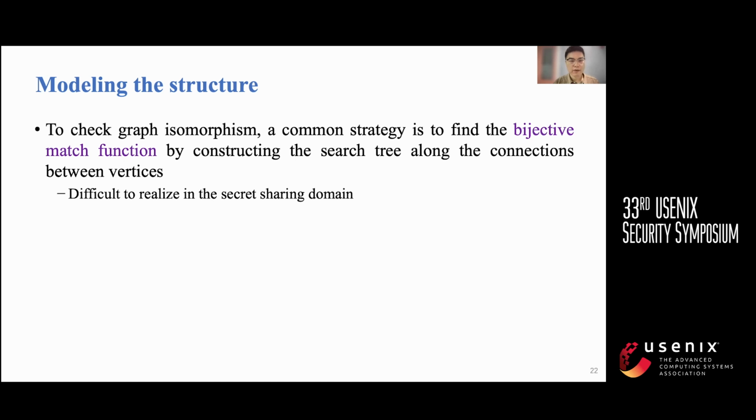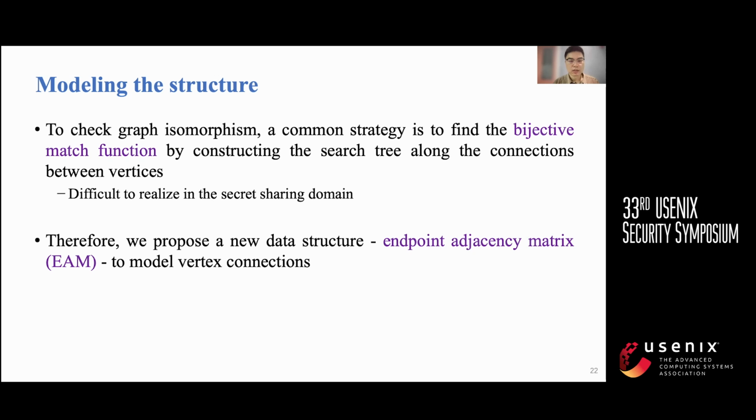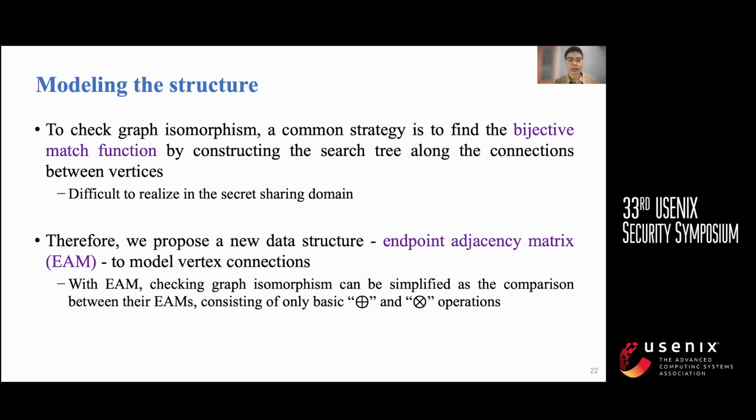To check graph isomorphism, a common strategy is to construct the search tree along the connections between vertices. However, this is difficult to achieve in the secret sharing domain. Therefore, we propose a new data structure, the endpoint adjacency matrix, EAM, to model vertex connections. With EAM, checking graph isomorphism can be simplified as the comparison between their EAMs, consisting of only basic XOR and AND operations.